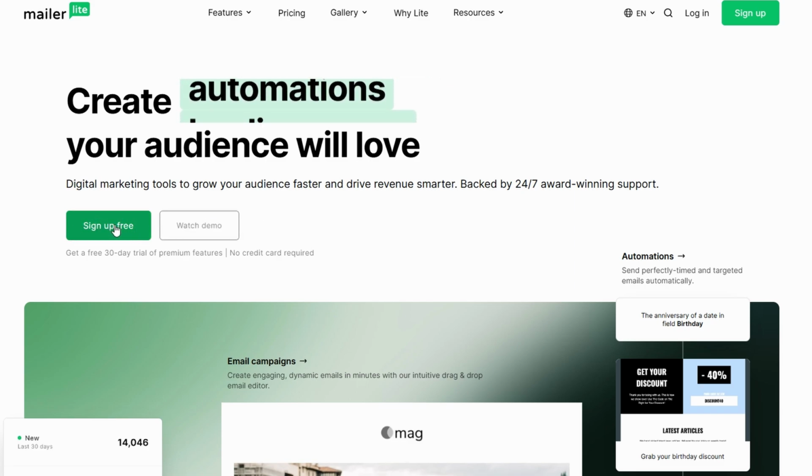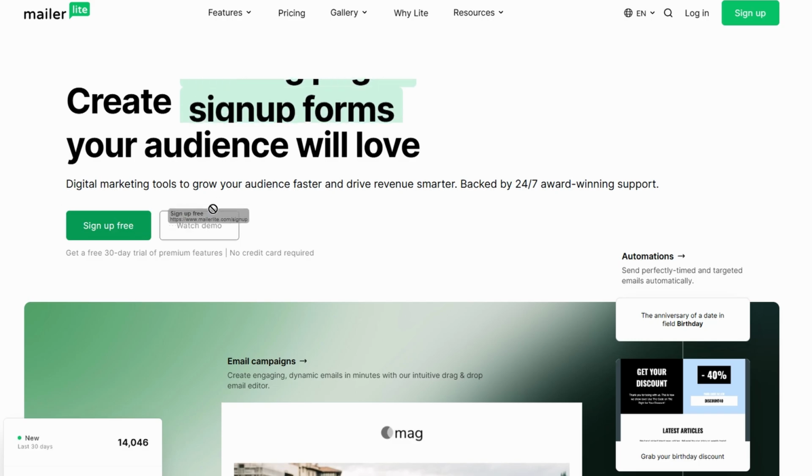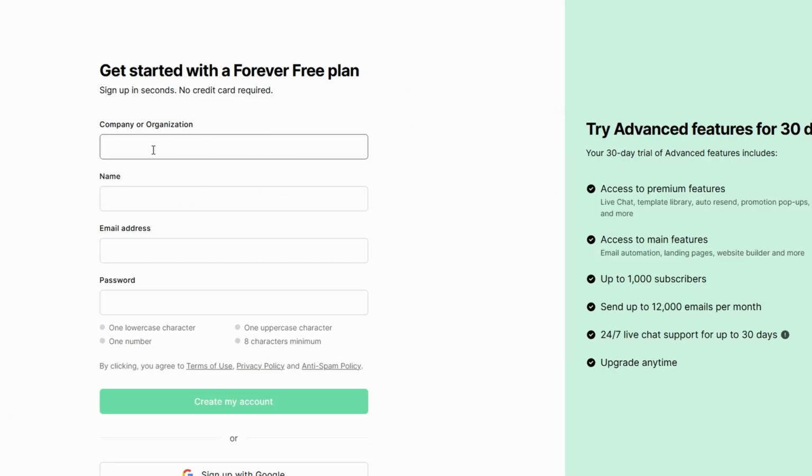Simply hit the Sign Up button at the top of the page. After that, you'll be asked to provide some basic details, like your name, your company or business name, and your email address. Set a password and click on Create My Account. You'll be all set to start using MailerLite.